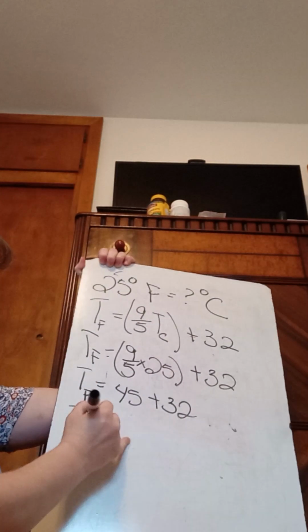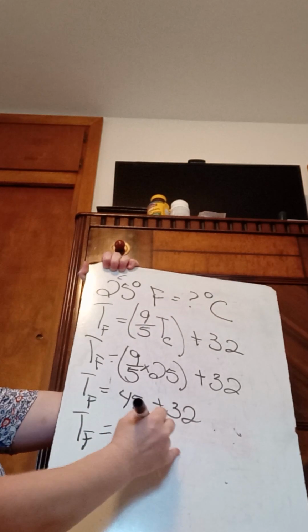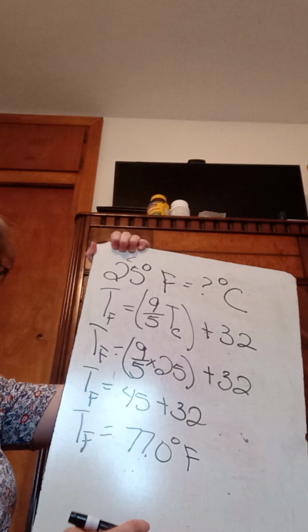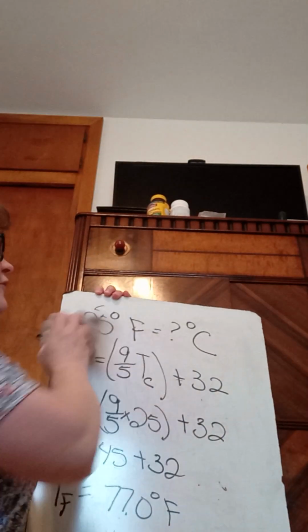So the temperature Fahrenheit is going to be 77 degrees. Okay? So all you gotta do is just plug the numbers in. I gave you both equations. If you're gonna do the other direction, let's see. Let's do the other direction. Let's go from Celsius to Fahrenheit just to make sure you can see how to use the equations.